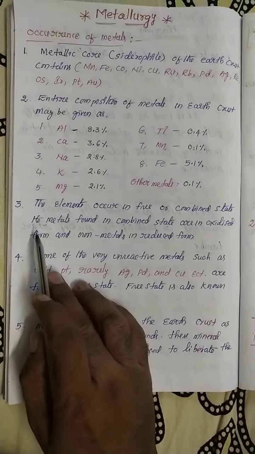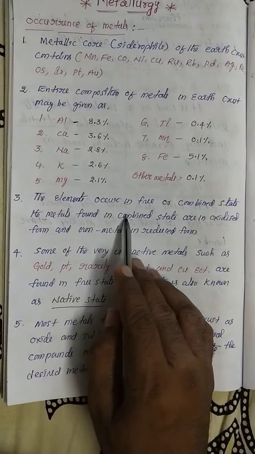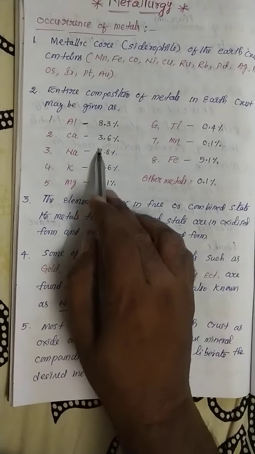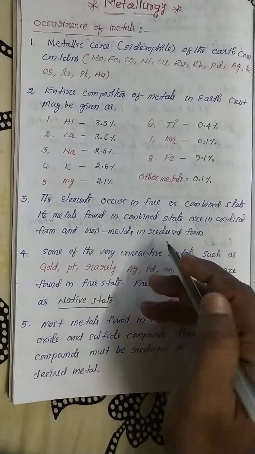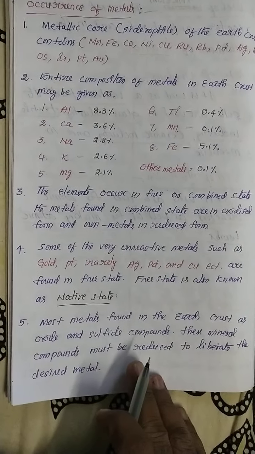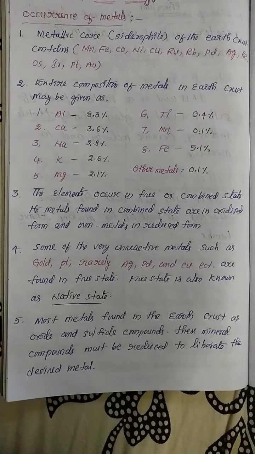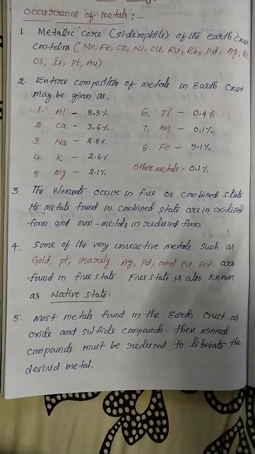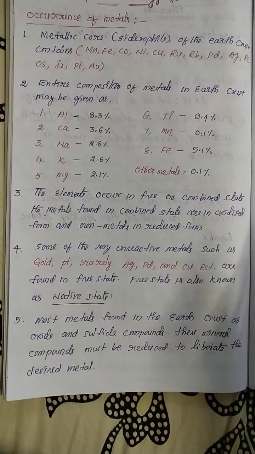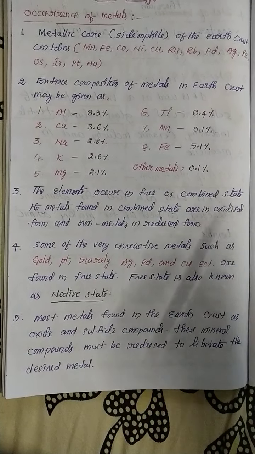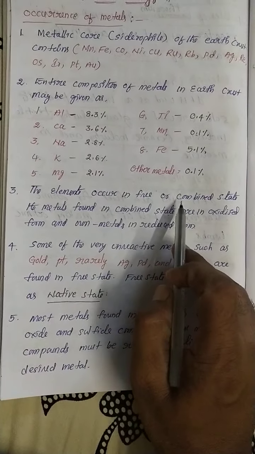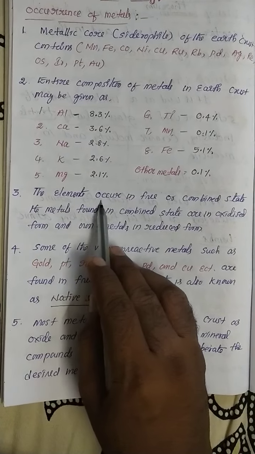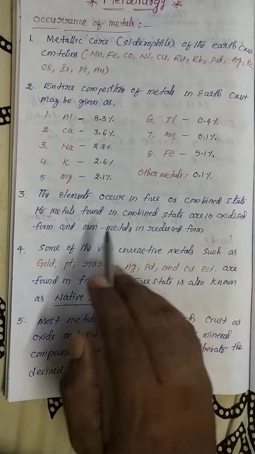Next, third point. The elements occur in the free state as well as the combined state. For example, some elements occur in the free state, such as gold, platinum and silver. But other, more reactive metals such as calcium, magnesium and aluminum are not available in the free state; they are always available in the combined state. So ultimately, my dear students, the elements occur in the free state as well as the combined state.